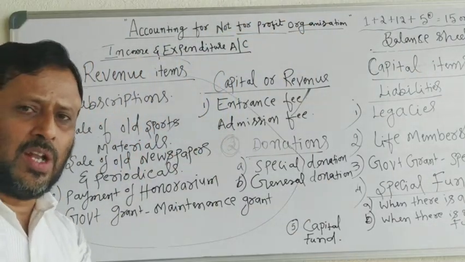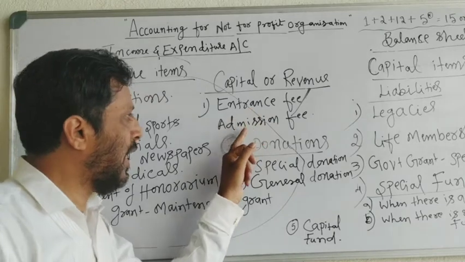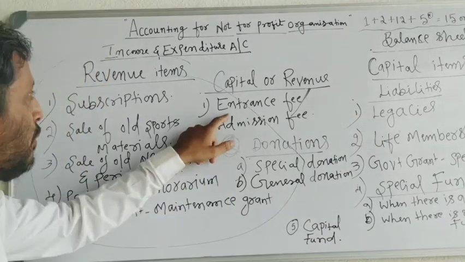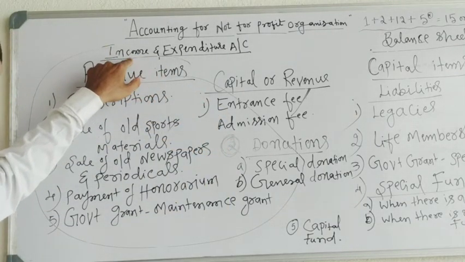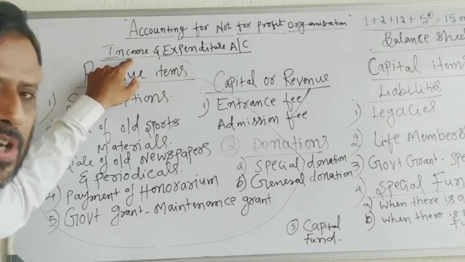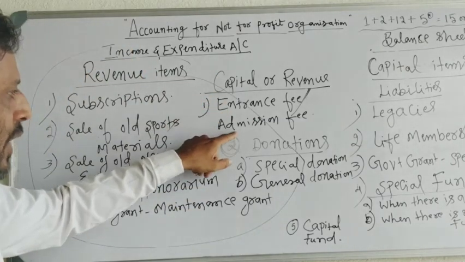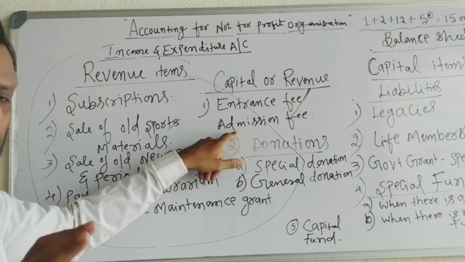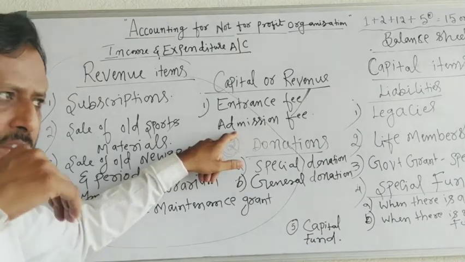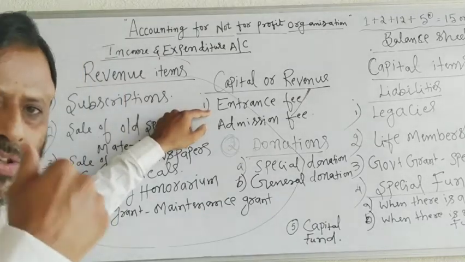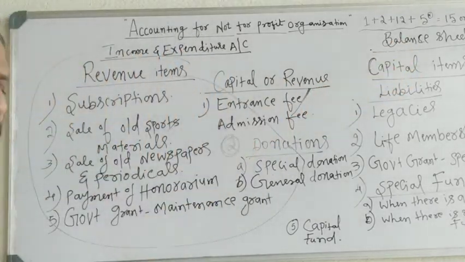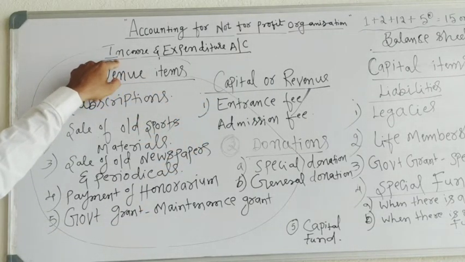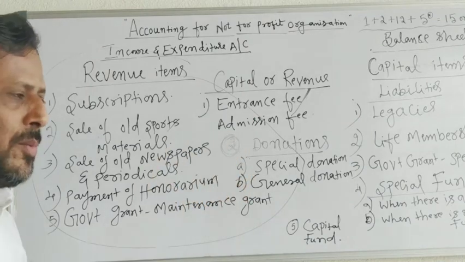If the problem is silent, then you have to treat entrance fee and admission fee as a revenue receipt. If it is treated as revenue receipt, then you have to show that revenue receipt in the income and expenditure account, income side. So entrance fee and admission fee are either treated as capital receipt or revenue receipt. If the problem says to treat it as capital receipt, show it in the balance sheet. If the problem is silent, treat it as revenue receipt and show it in the income and expenditure account. Now next, go to the donations.